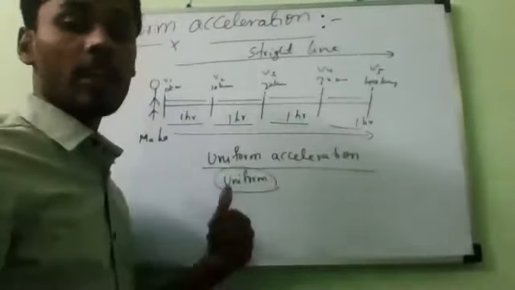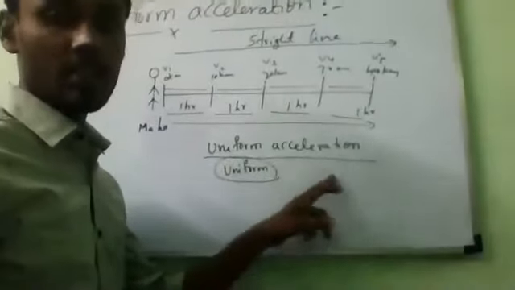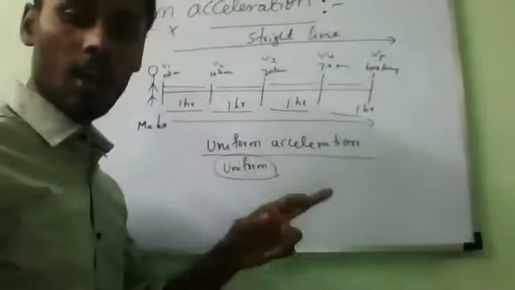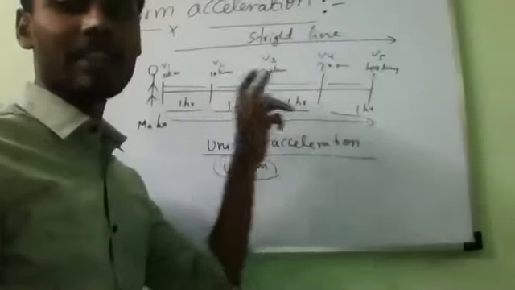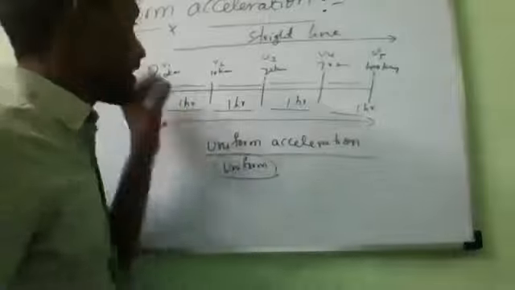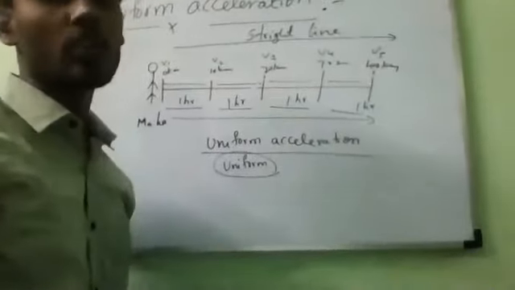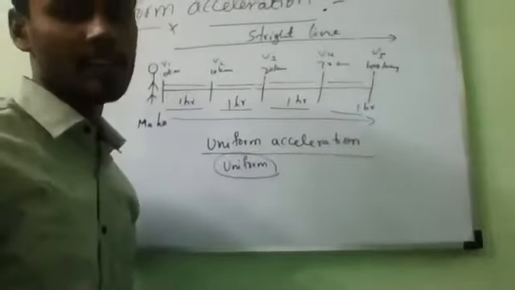So any body having a uniform acceleration is traveling in a straight line, and its velocity increases by equal amounts in equal intervals of time. That is called uniform acceleration.